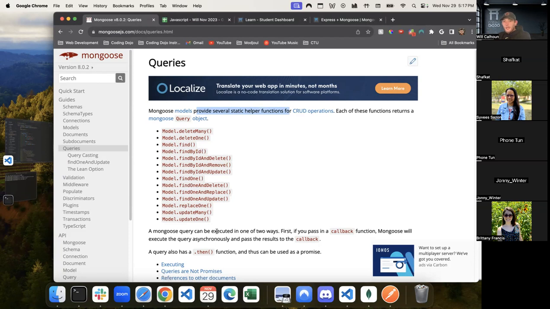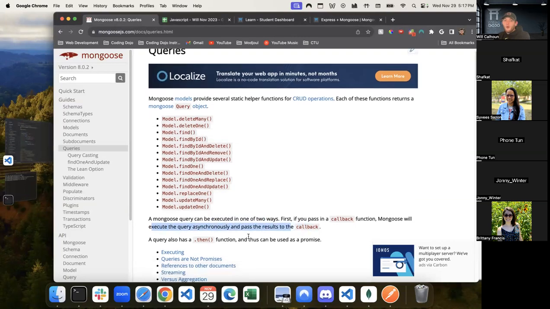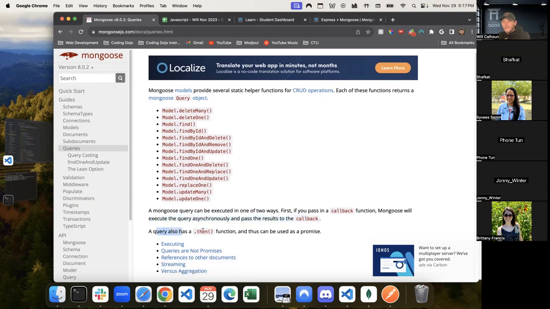It says that it can be executed in one of two ways. You can either pass in a callback function, and Mongoose will execute asynchronously and pass the result to the callback, or query also has a .then and thus can be used as a promise. So this is how we do it: we use it as a promise, right? Because we have our then and our catch here.